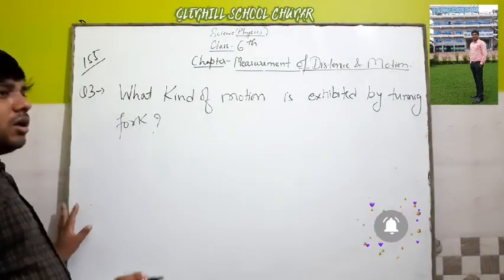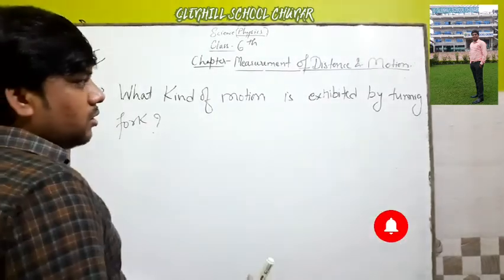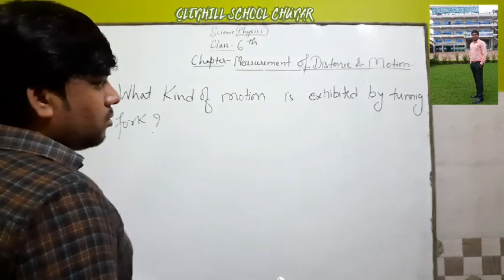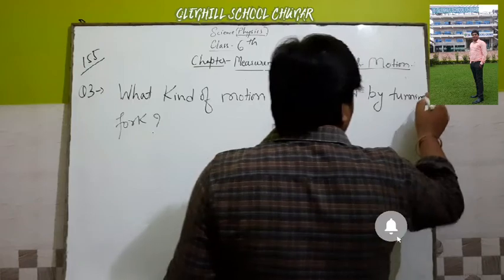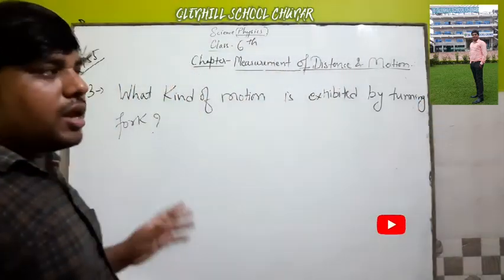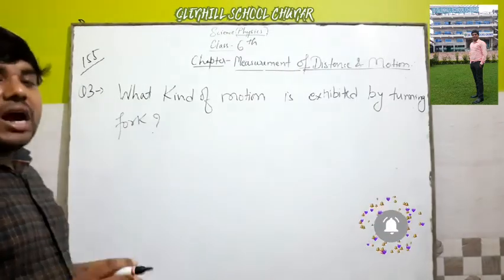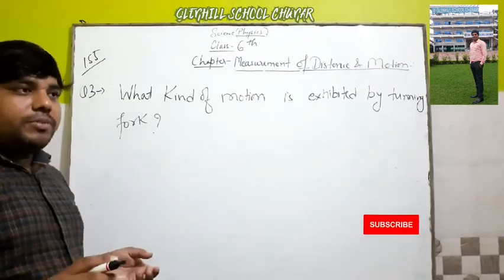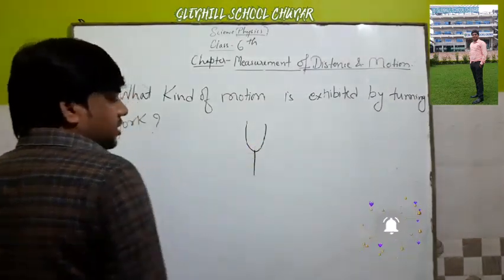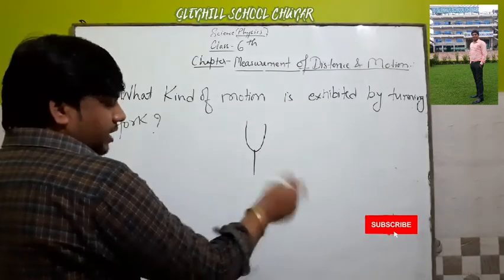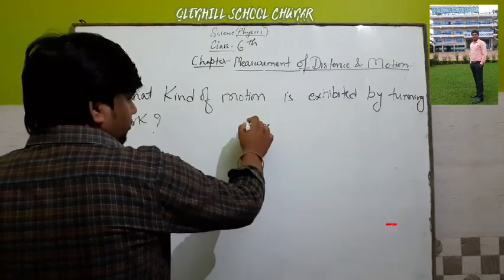Simply, when you strike a tuning fork on any hard surface, then what happens? That tuning fork starts to vibrate. This is the type of tuning fork, with this shape. When you strike it like this on any hard surface, it vibrates like this.